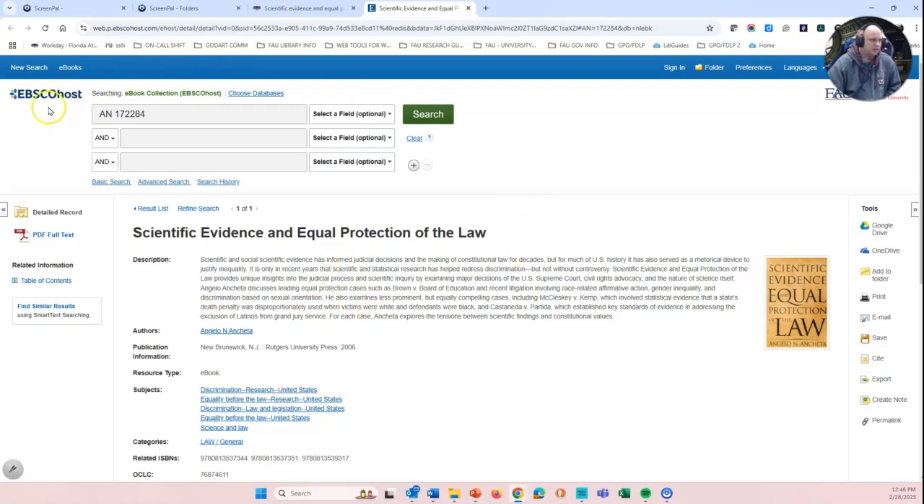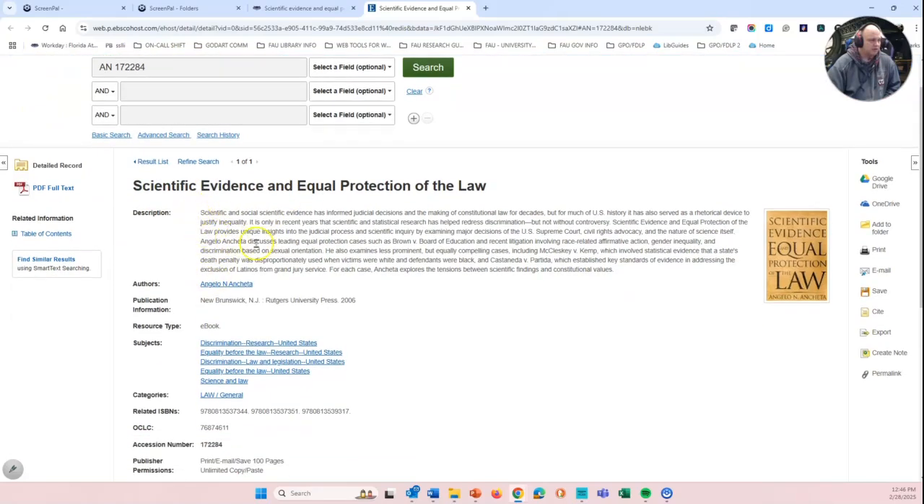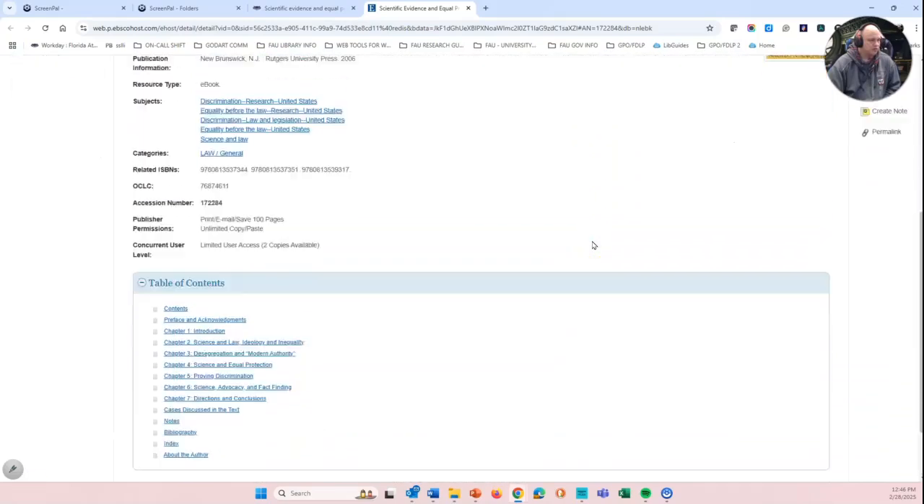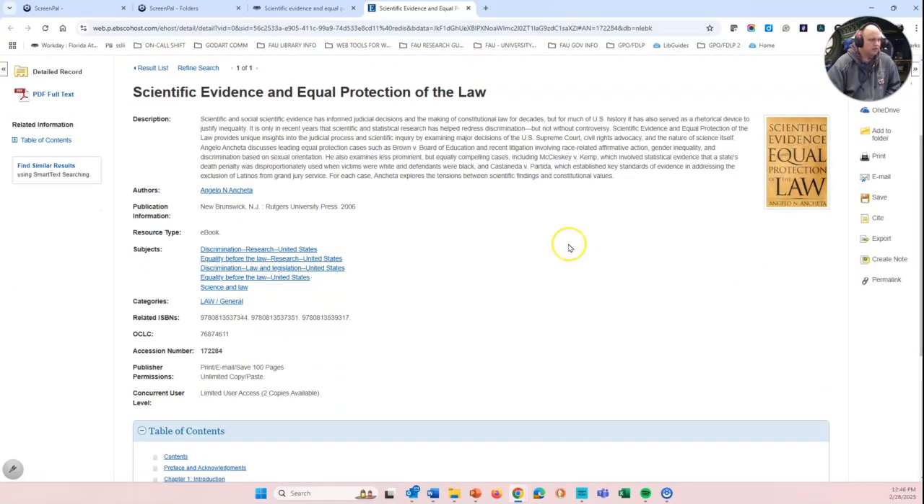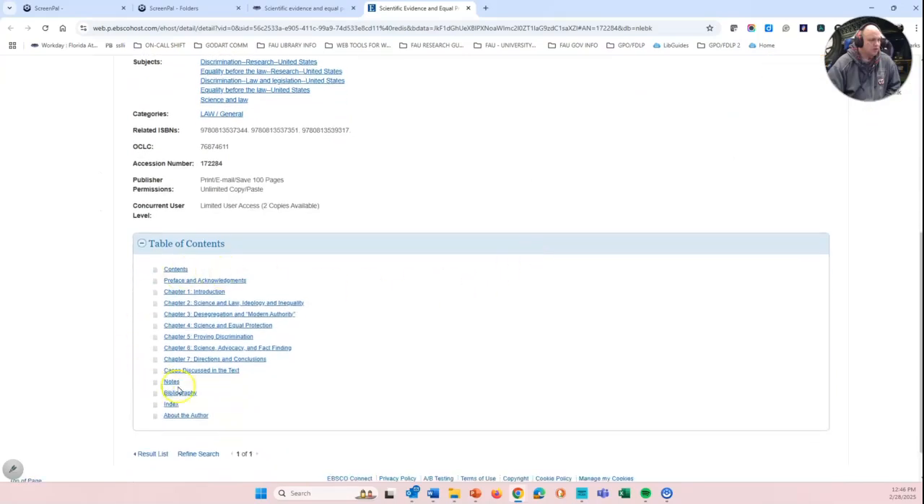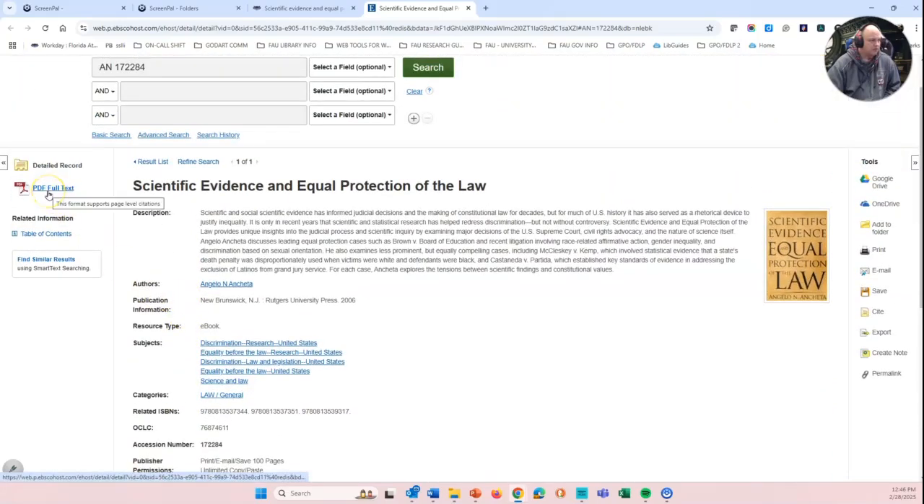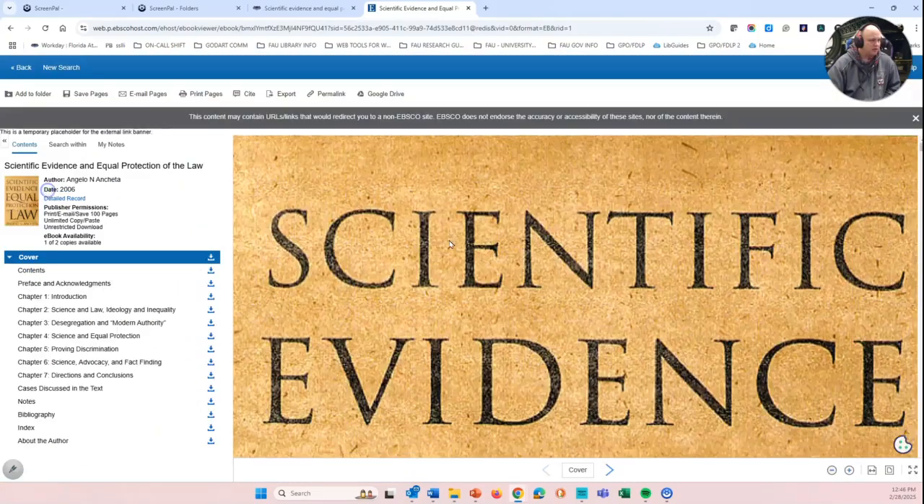So again, here's the database. It's an EBSCOhost database that's housing this ebook. We have our title, we have our description of what the book's about. But as you can see, there's no article, there's no book. So what do we do? The easiest thing to do is, if you see the table of contents, you can click on any of the chapters and it will take you right in there. Or you can just simply click on the PDF full text, and here's the book.